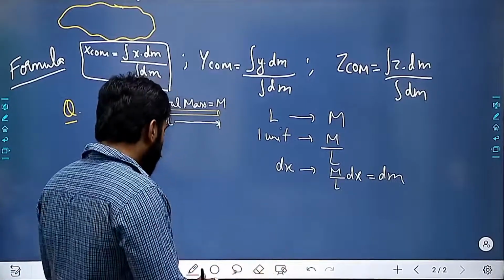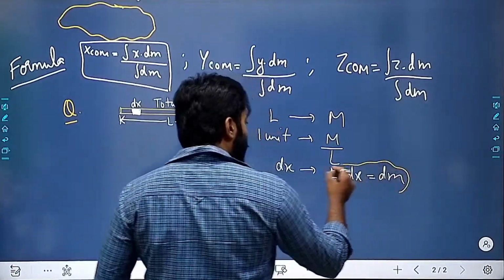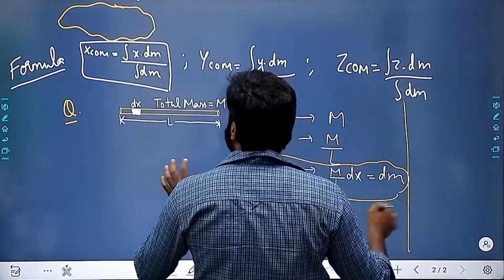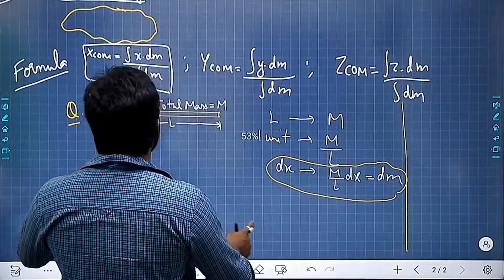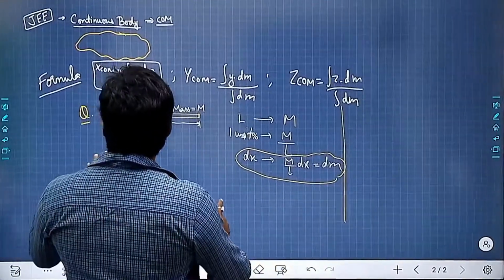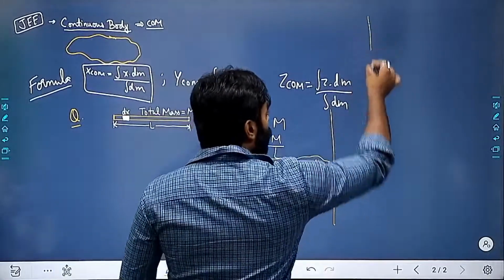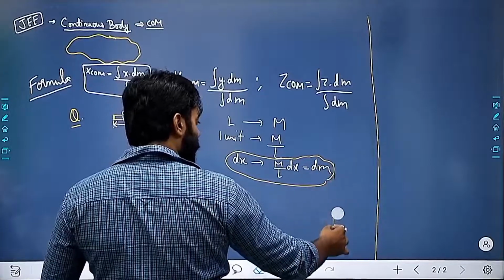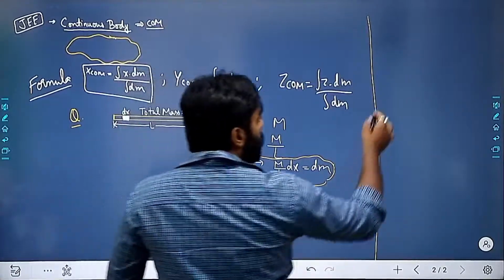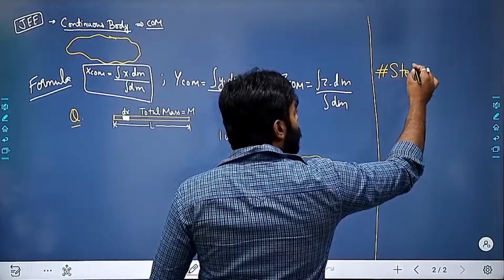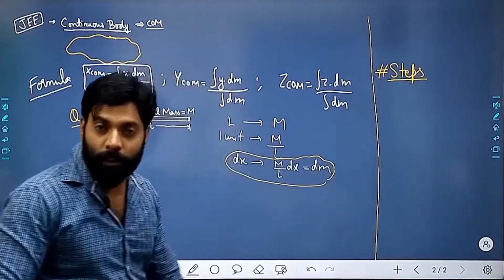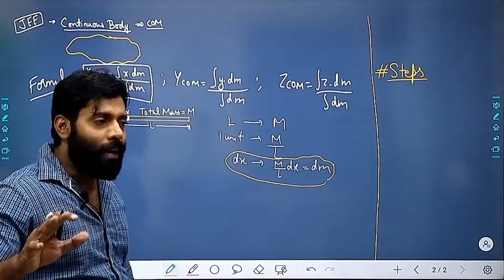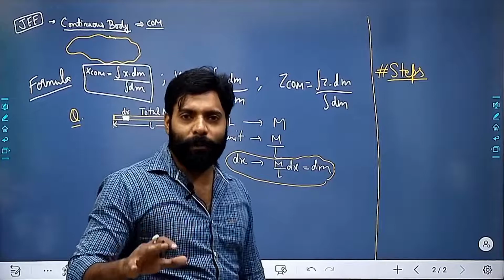Okay. So the first and foremost point is to calculate dm. I am writing the points here because I believe that when students know how to calculate and they know the points, then it is very easy for them to calculate these things. If they do not have the points, then they will be looking for the teacher when they are revising the concepts. So I am a type of teacher who will be giving everything to you, and even without me, you will be able to solve the questions.